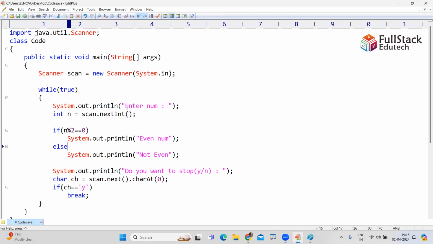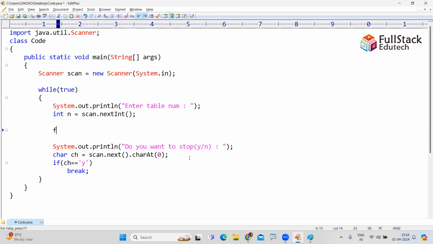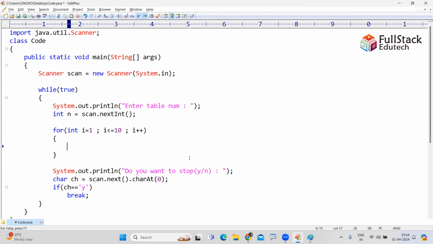Next one, suppose enter number. I just want to enter a table number and display the table for it. You know the for loop concept: for int i equals 1, i less than or equals 10, i plus plus.